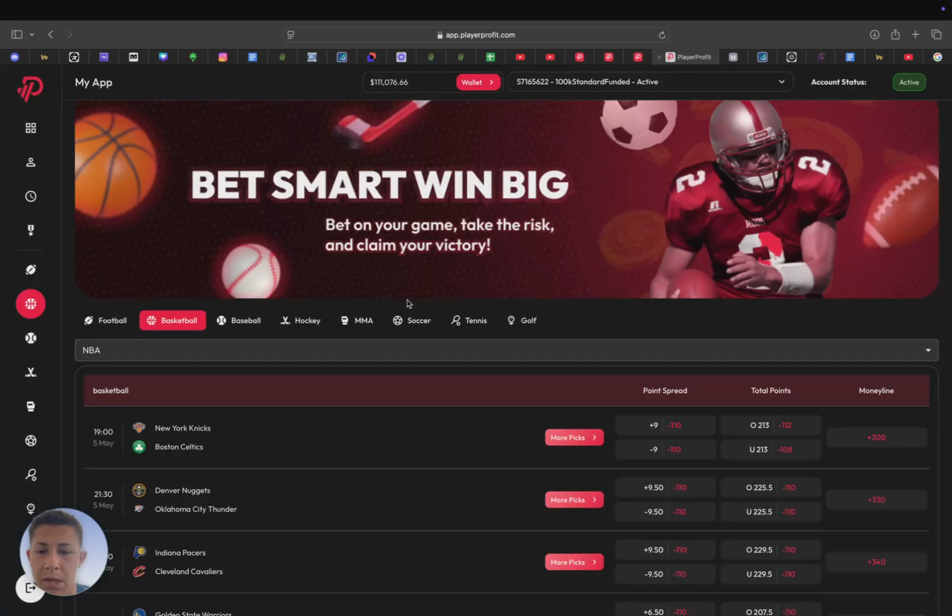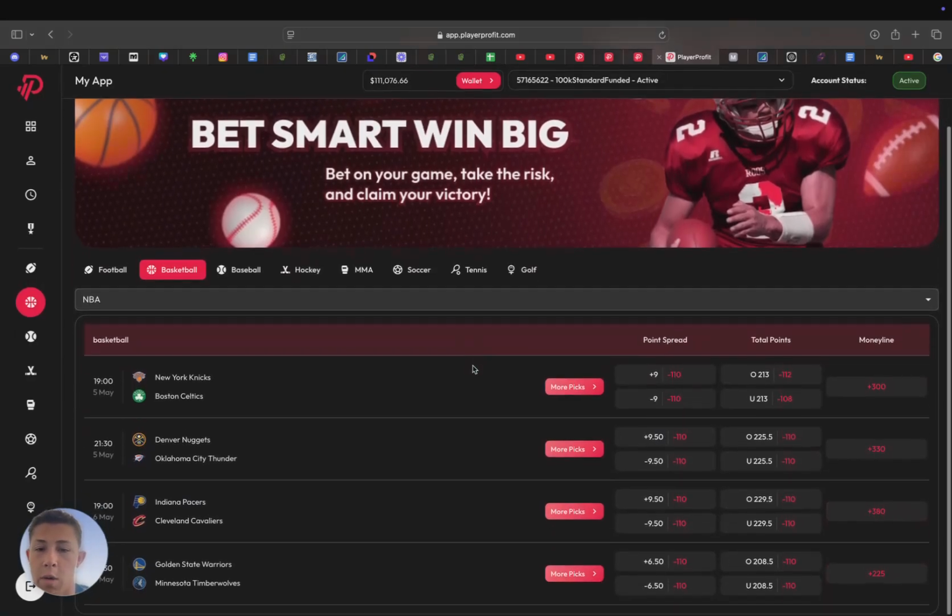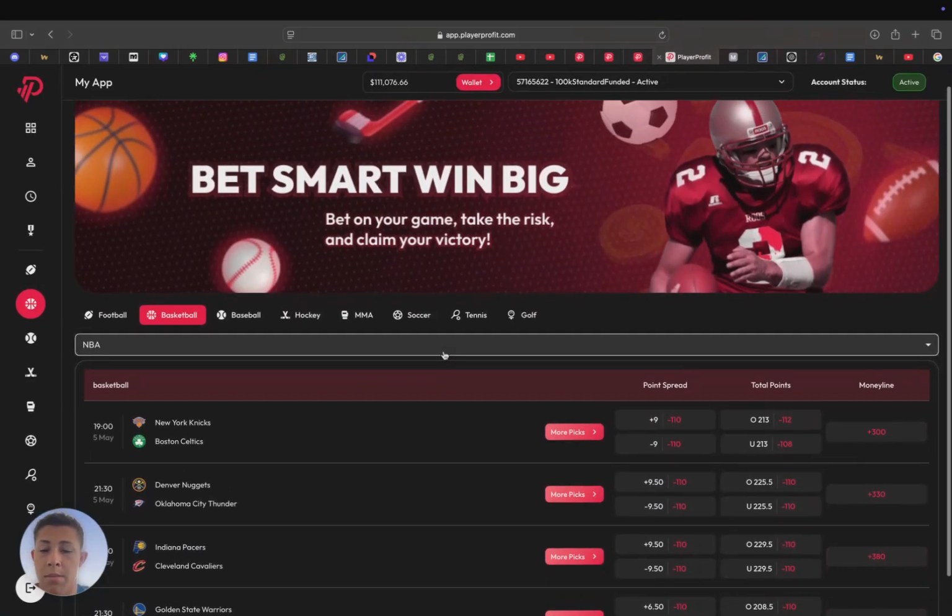Obviously, placing my picks on Player Profit per always, because Player Profit allows you to place your picks and not have to risk your own money every single day, which is what you guys all should be utilizing. You should not be risking your own money on sports betting. I'll say it again. You should not be risking your own money on sports betting. Player Profit allows you to take a challenge, pass it, by proving that you're actually profitable at sports betting. You can do that by just tailing my AI every single day.